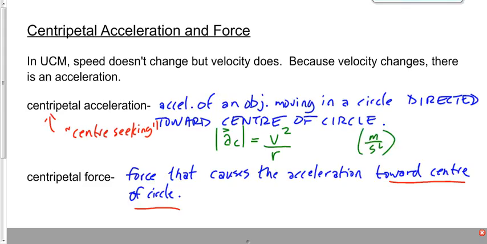The centripetal force is m times a, or m times v squared over r. And the units for centripetal force toward the center of the circle are newtons. Both of these equations are on your data sheet.